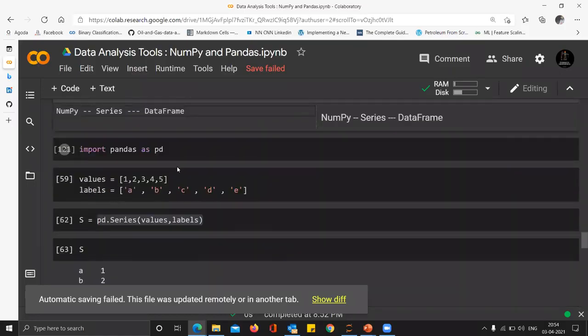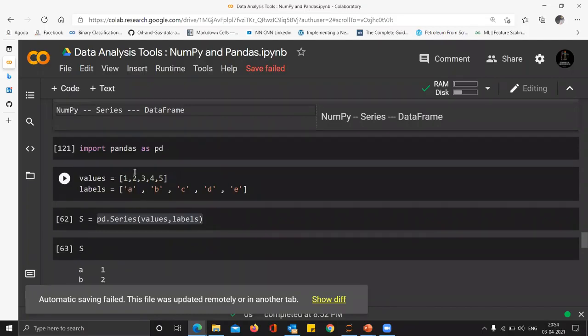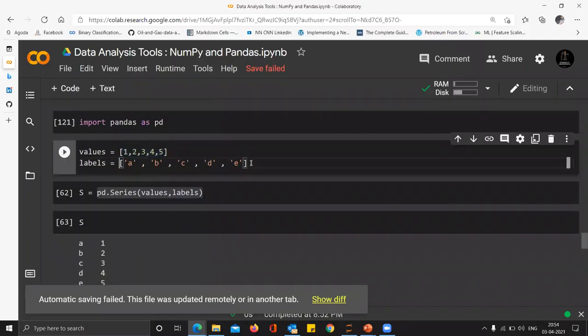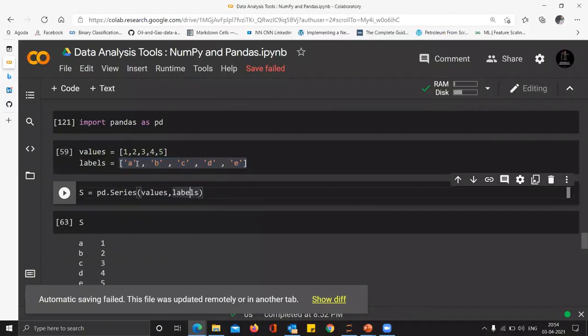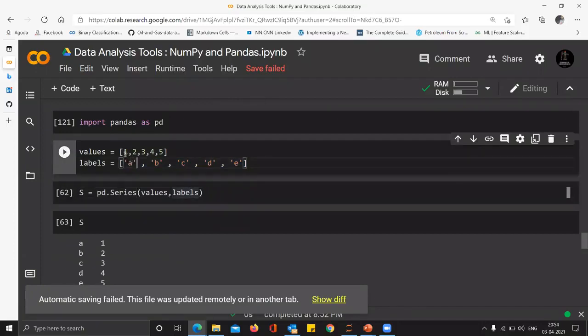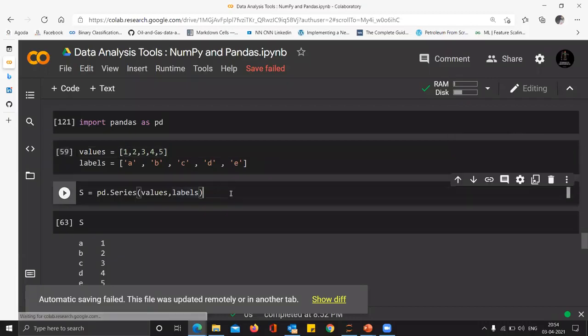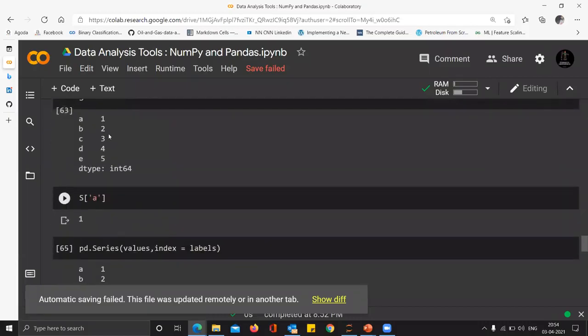Okay, so you import pandas as pd. These are the values that you want to store, and these are the labels that you want to store these values with. And I store them. This is how you do it. So you provide the values and the labels. Suppose these are the names of the people, and these are, let's say, the number of cars that they have, and you want to store this data in a single series. A series is more like an Excel sheet having just one column. So this is the name of people, and this is the number of cars they have, and you store them in the series by this command, pd.Series, and you can see this is the data. 1 2 3 4 5 is the data, and a b c d e is the label for that data.